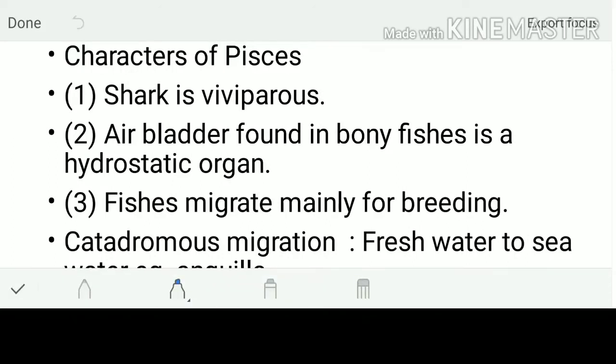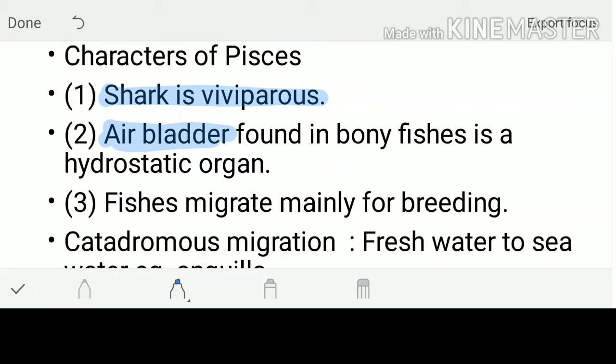Here we have one of the fish, the shark, which is viviparous. What is the meaning of viviparous? These are the individuals which directly give birth to young ones, and the oviparous ones lay eggs.